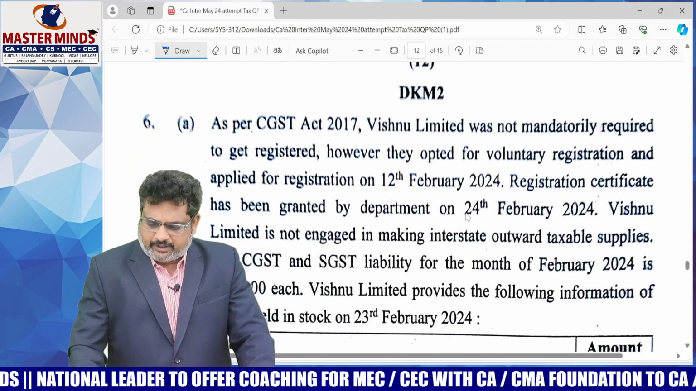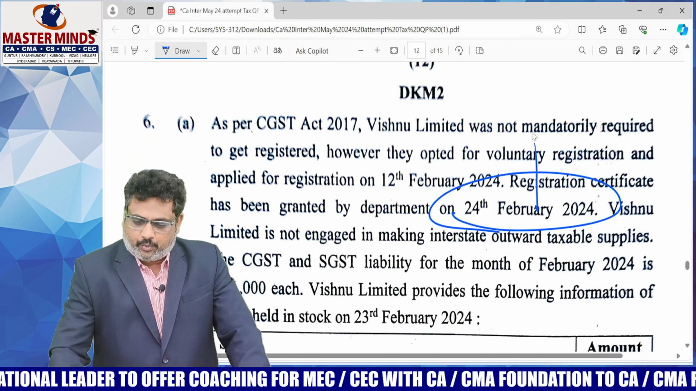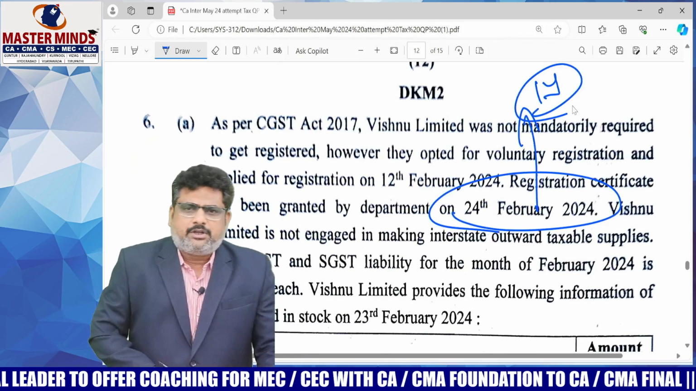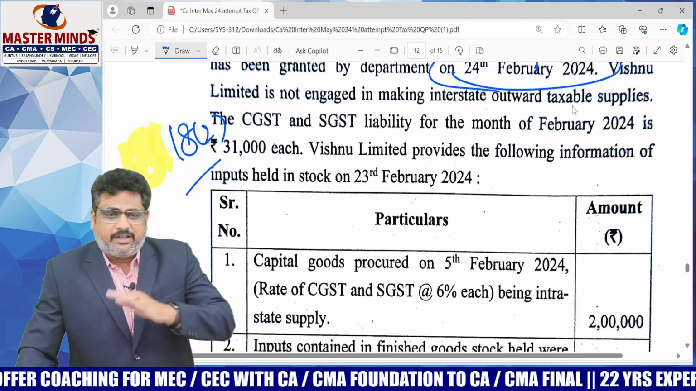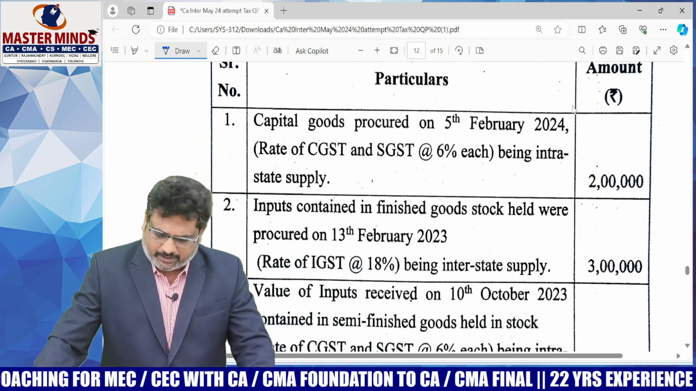What is the date of RC? This is the date of RC. We need to check within the previous 1 year. If it was there within the previous 1 year, then ITC is allowed. If it is any earlier date, ITC is not allowed.